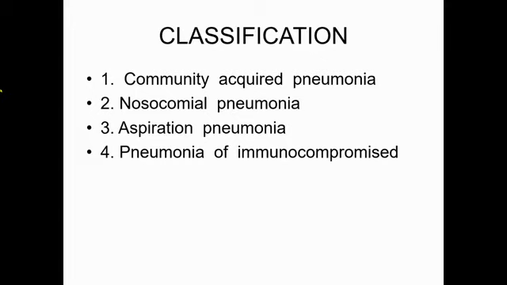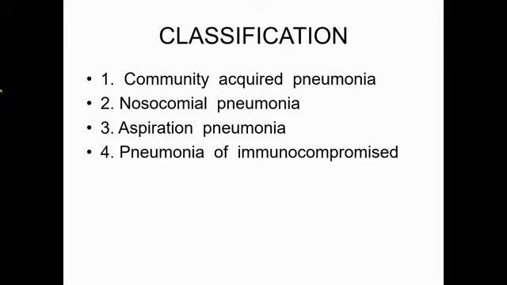Now, what is nosocomial pneumonia? Another name of nosocomial pneumonia is hospital acquired pneumonia. When a patient develops pneumonia 48 hours, that is 2 days after hospital admission, then that is considered as nosocomial pneumonia or hospital acquired pneumonia. For example, a patient got admitted into the hospital for diarrhea.